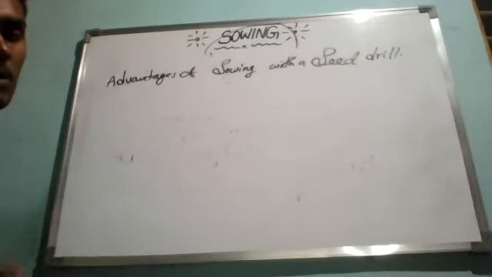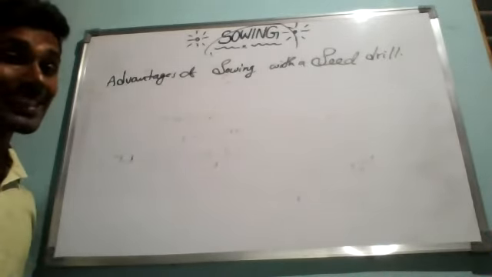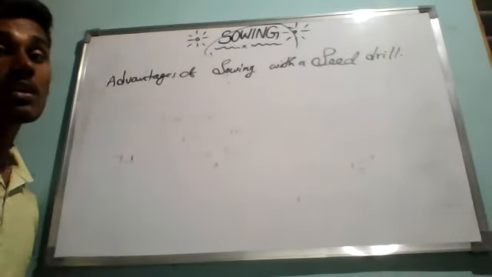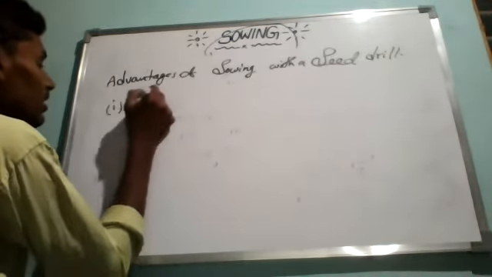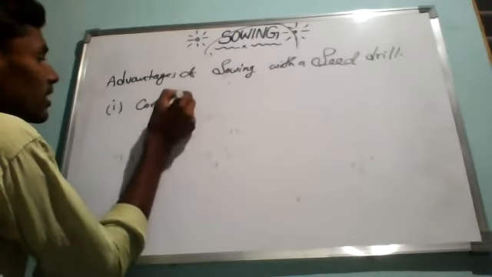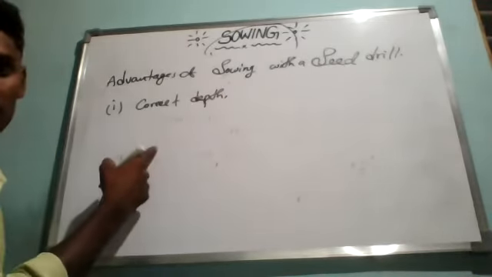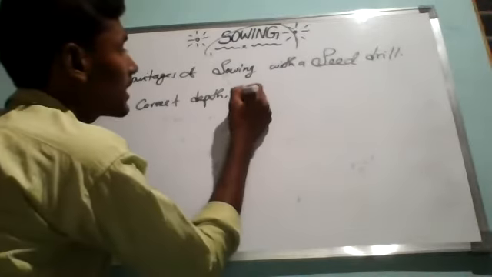We know that already. What is the first advantage? By using a seed drill for sowing, the seeds are sown at correct depth. That is the first one. We can sow at correct depth and correct intervals.